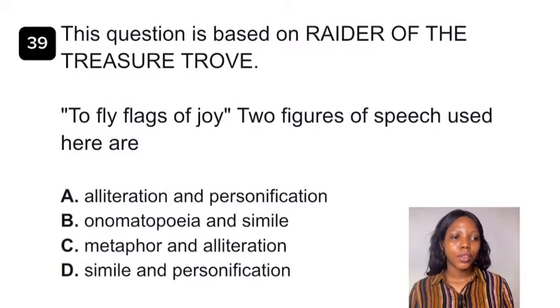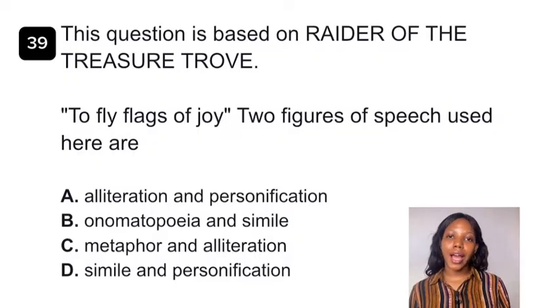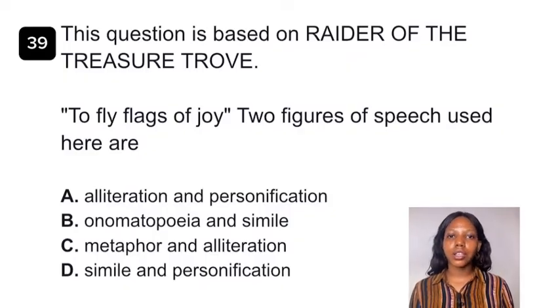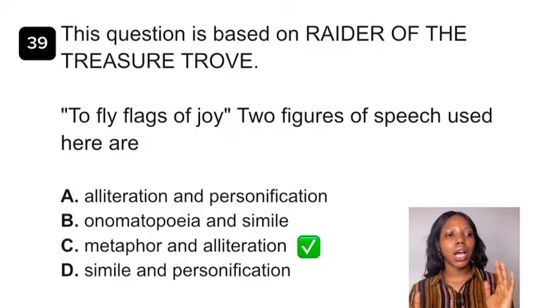Question 39. To fly flags of joy, two figures of speech used here are dash. Okay, so fly flags, we see alliteration. Alliteration is the repetition of initial consonant sounds. So what consonant sound is used there? F is in the word fly and F is in the word flags. So flags of joy is metaphor. Metaphor is a figure of speech that uses direct comparison without the use of like or as. Okay, so the answer to this question is option C, metaphor and alliteration.